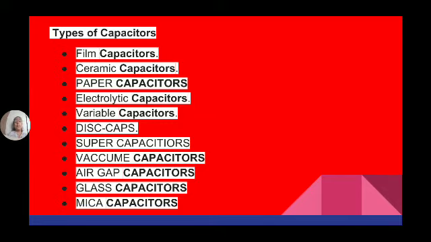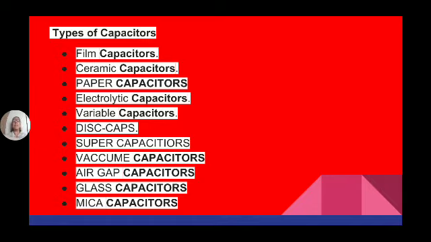So broadly, capacitors are film capacitors, ceramic capacitors, paper capacitors, electrolytic capacitors, supercapacitors, vacuum capacitors, air capacitors, glass capacitors, mica capacitors. All these different names are given based on the dielectric material used between the plates. If a film is used as the dielectric material between the plates, it is a film capacitor.